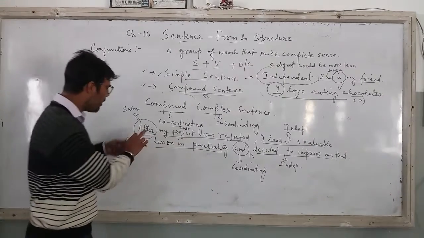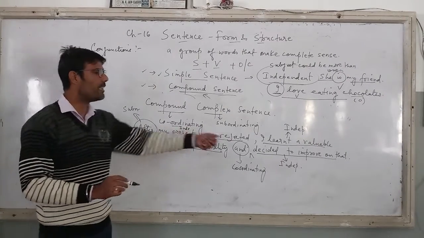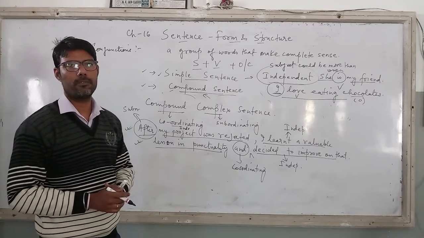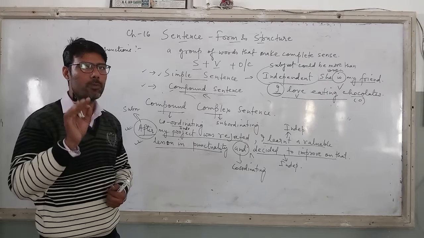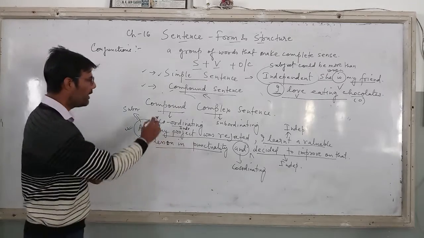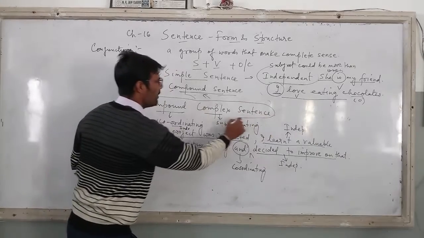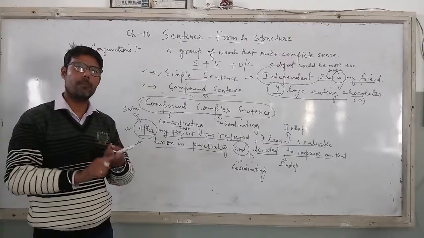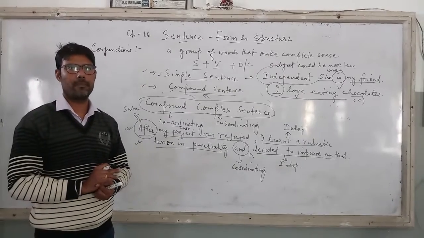Because when you construct these kinds of sentences, you complicate it for the examiner also. So it is advisable that whenever you are using sentences in your writing section, until and unless you are sure about this part, compound complex sentence, otherwise you use mostly simple, compound and complex. Right?